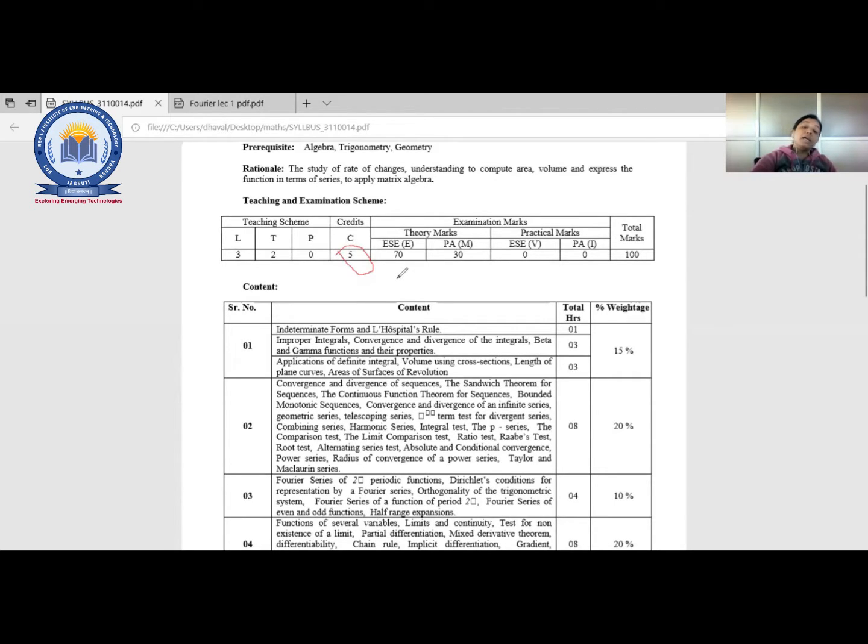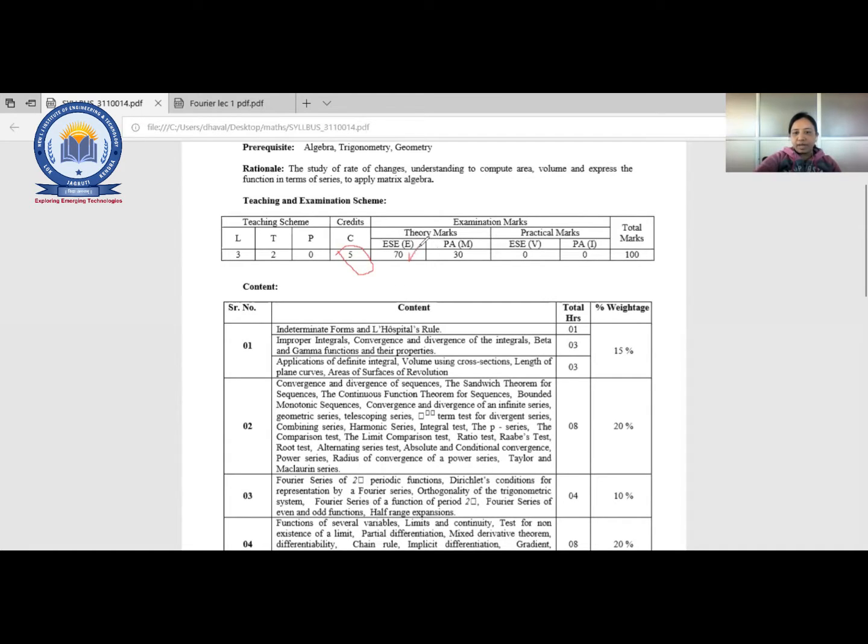That means you can consider it as one of your main subjects. Now in many subjects previously, in physics, BME, the exam is divided into two parts. One is an external exam and another one is an internal exam. So the same thing will be applied here for mathematics also.